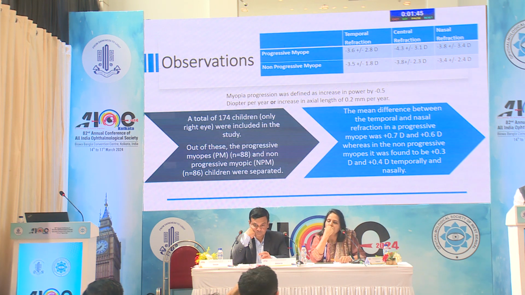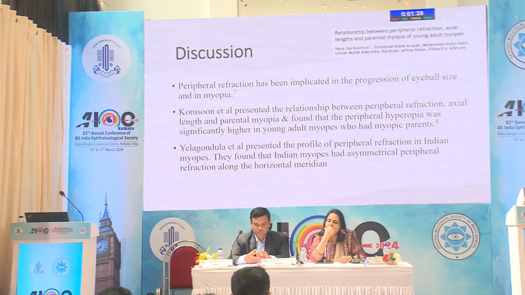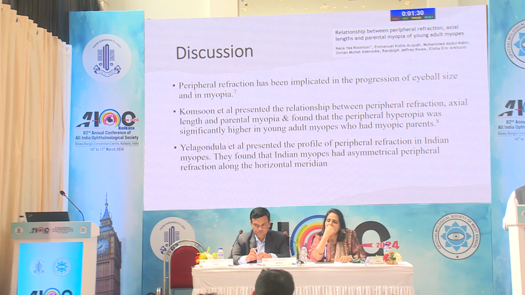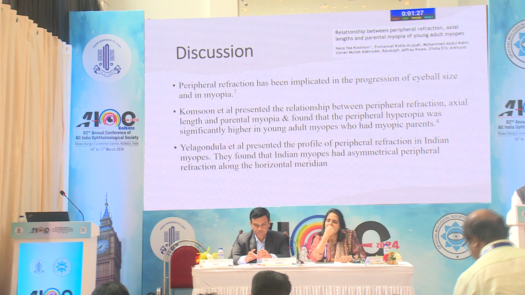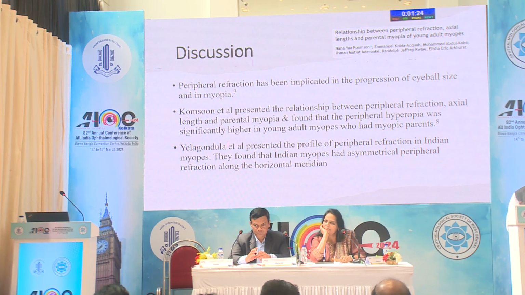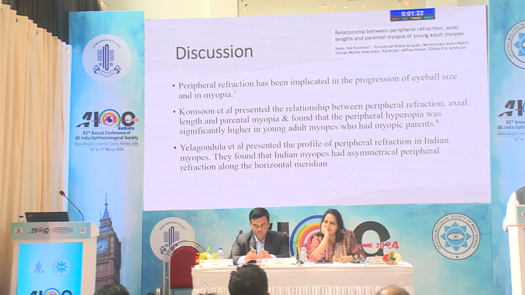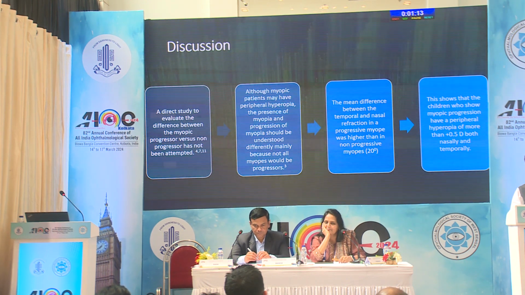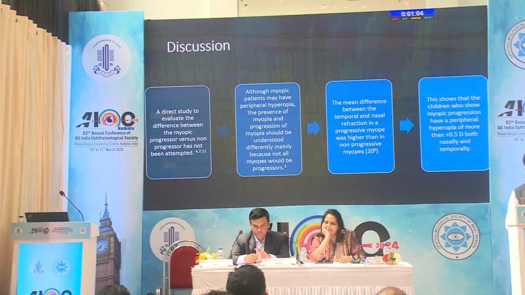A progressor is a patient whose power increases by 0.5 diopter in a year, or whose axial length increases by 0.2 millimeter in a year. So peripheral refraction is now known to be one of the major risk factors for increase in the growth of the eyeball in childhood myopia. Multiple studies are there for myopic patients having hyperopic peripheral refraction. Our own LVP has presented their data where they found that Indian myopes had an asymmetric peripheral refraction. But the most important point is a direct study to evaluate peripheral refraction in myopic progressors, because we all have treatments only for progressors, not for non-progressors.